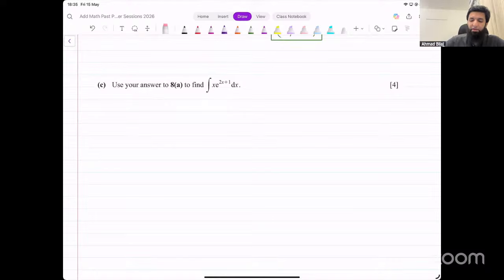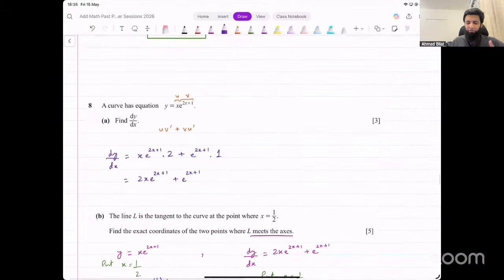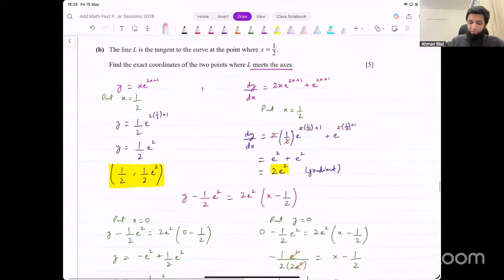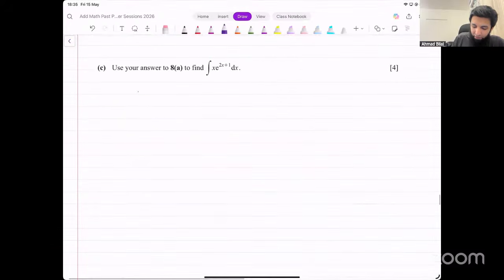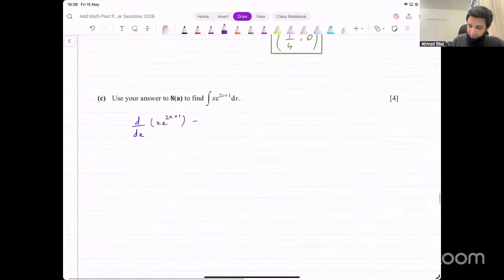That's the reason they have asked you to use the first part. Now, how is the first part relevant? Let's understand what we've done in the first part. What we have done is we have differentiated this function and that gave us this thing. Let me just write that down here. So in the first part, what we did was we said the derivative with respect to x of x e raised to power 2x plus 1. That's what we found in the first part.